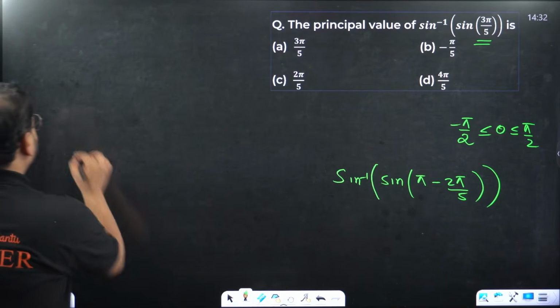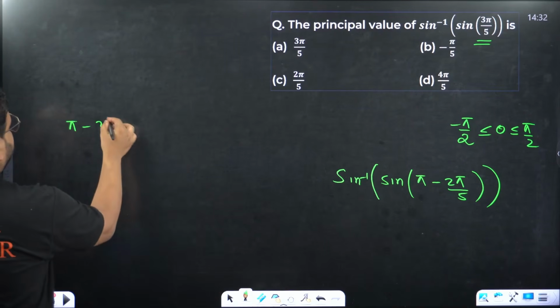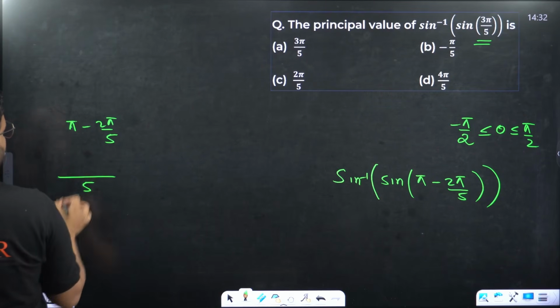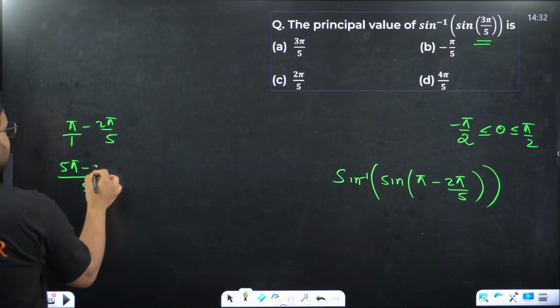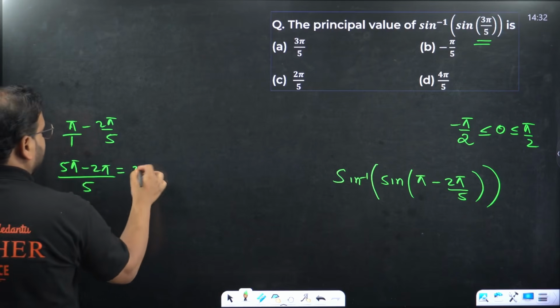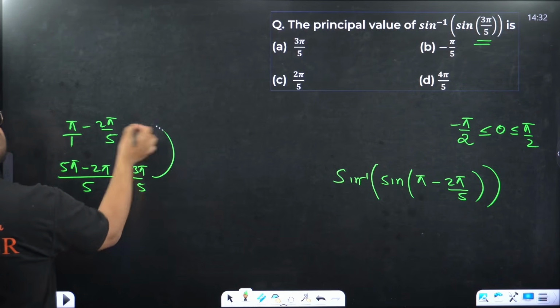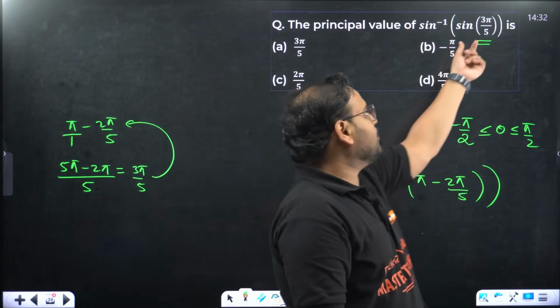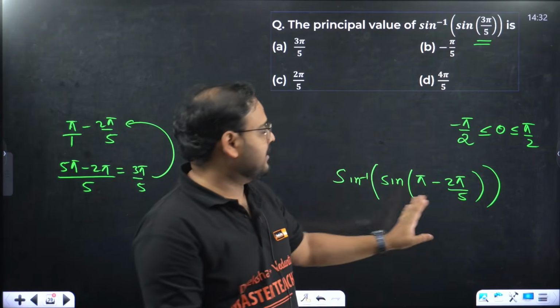Because check here, pi minus 2 pi by 5: the LCM is 5, so 5 pi minus 2 pi, that's 3 pi by 5. So basically 3 pi by 5 is nothing but pi minus 2 pi by 5, and I'm rewriting the value in this form.